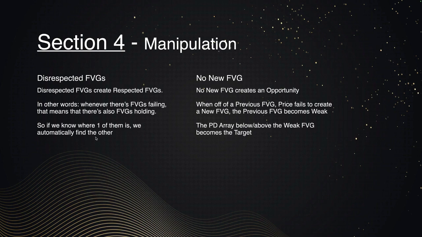When it's dark, there's also light, right? So there needs to be an opposite force to something. When there are fair value gaps failing, there are also fair value gaps holding, every single time in the market. It's very important to understand. So the next thing is, if we know where one of them is, we automatically find the other. Meaning, if we find disrespected fair value gaps, we also found respected fair value gaps. You might just not see it in the first instance.